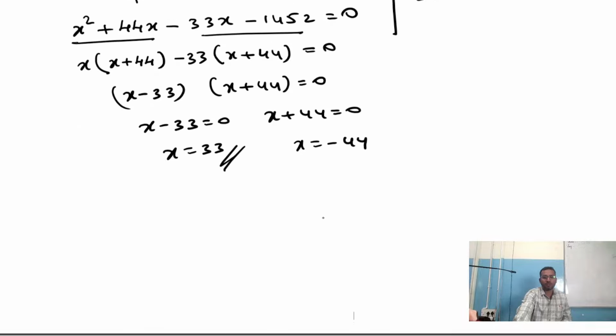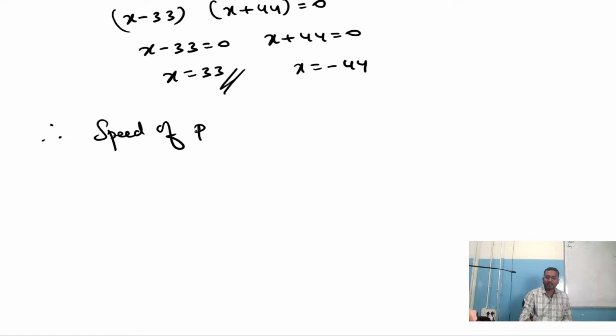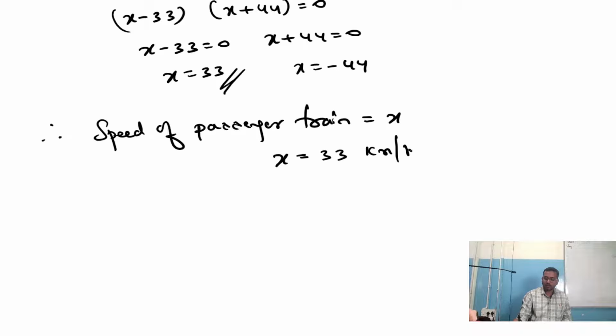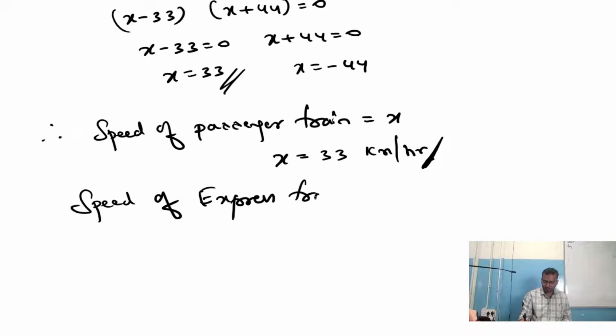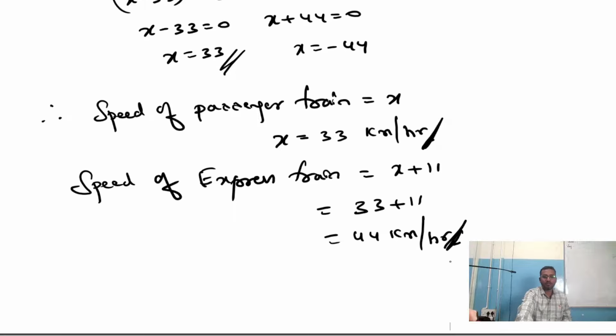But always we prefer the positive value. We don't prefer the negative value. So we can say that therefore speed of passenger train is equals to x. That's nothing but x is equals to 33 kilometer per hour. Similarly, we can say speed of express train is equals to x plus 11. So x is 33 plus 11, that is 44 kilometer per hour. We have got the speed of both the trains.